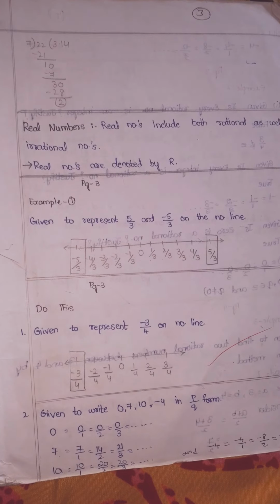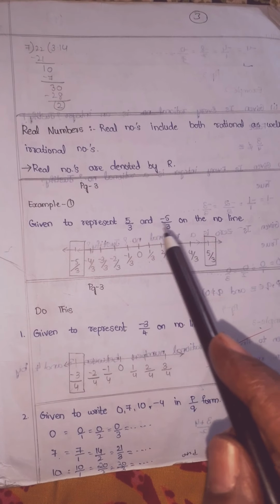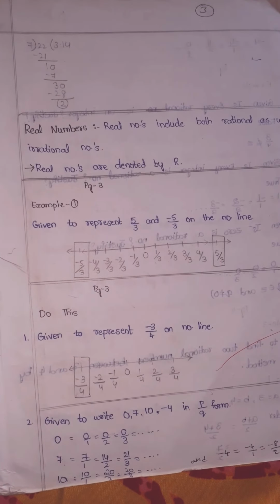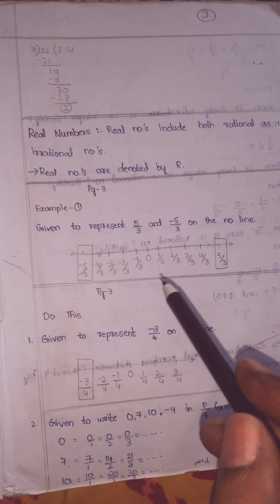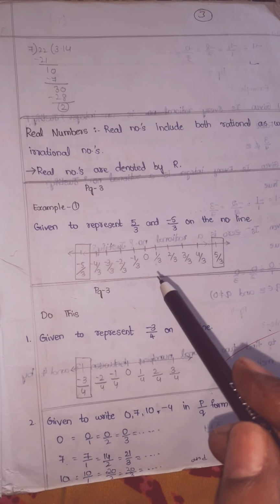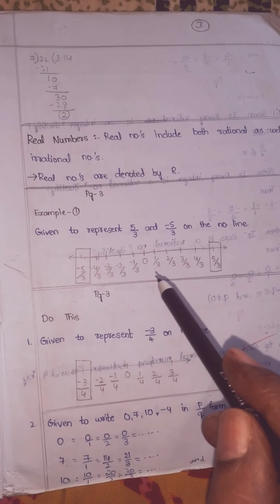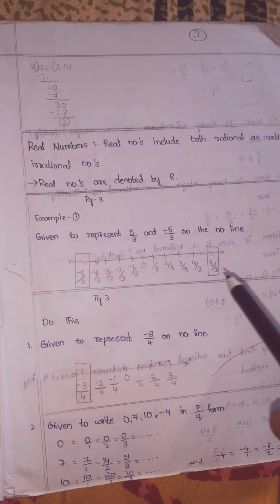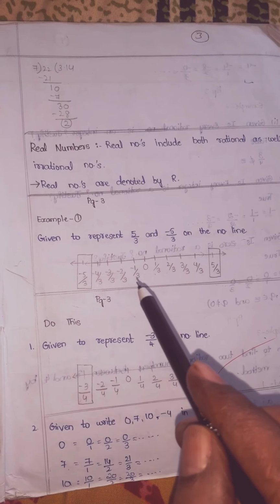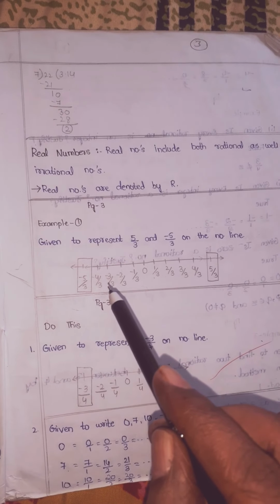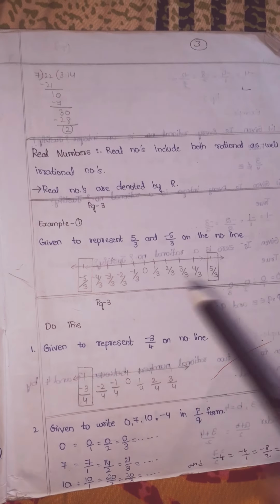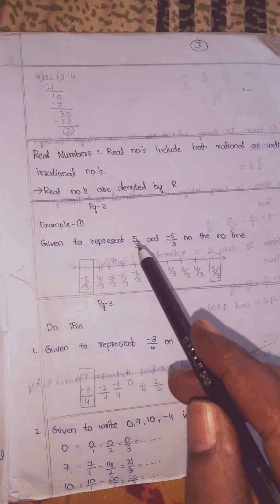So draw the number line, children. Write 0 here. Whatever fraction is given, here 5 by 3 and minus 5 by 3 both are like fractions, children, meaning the denominator is 3. Based on that, write like this: 1 by 3, 2 by 3, 3 by 3, 4 by 3, 5 by 3. Here write the negatives: minus 1 by 3, minus 2 by 3, minus 3 by 3, minus 4 by 3, minus 5 by 3. What is being asked, children? 5 by 3, circle it. Minus 5 by 3, circle it. Problem is closed.